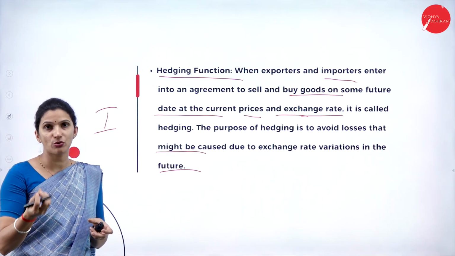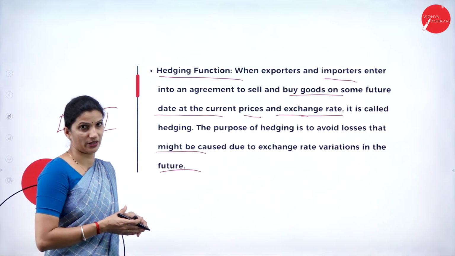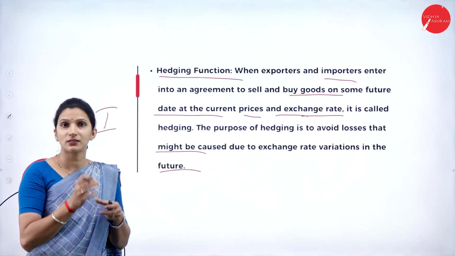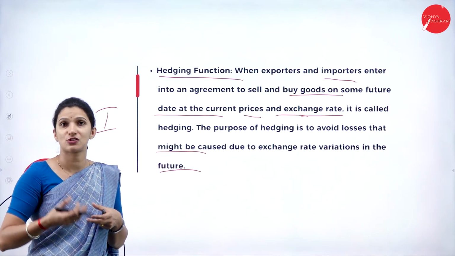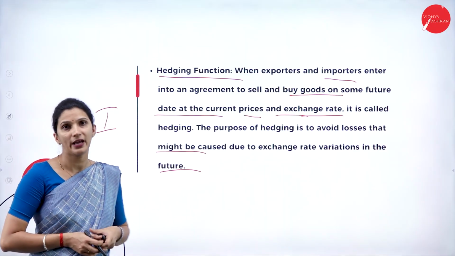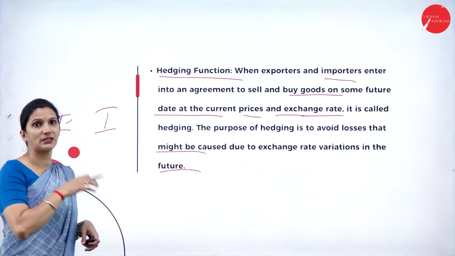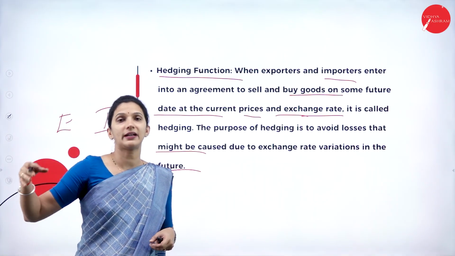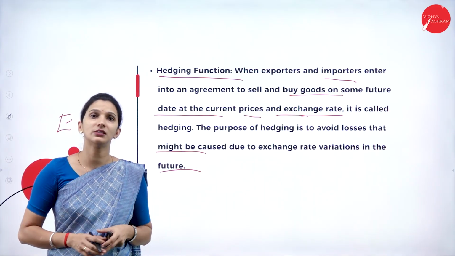Through the hedging function, any losses that could occur in the future due to these fluctuations can be avoided, because the agreement between the exporter and importer to trade in the future is made at the current rate.